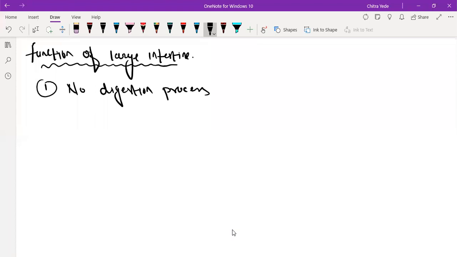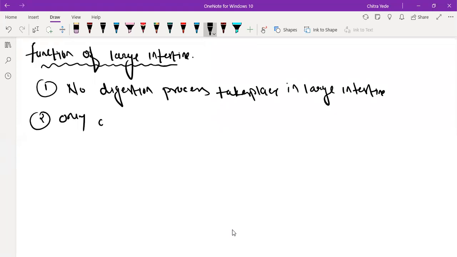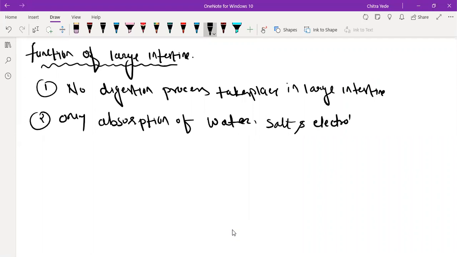Only absorption of water, salt, and electrolytes takes place in large intestine.